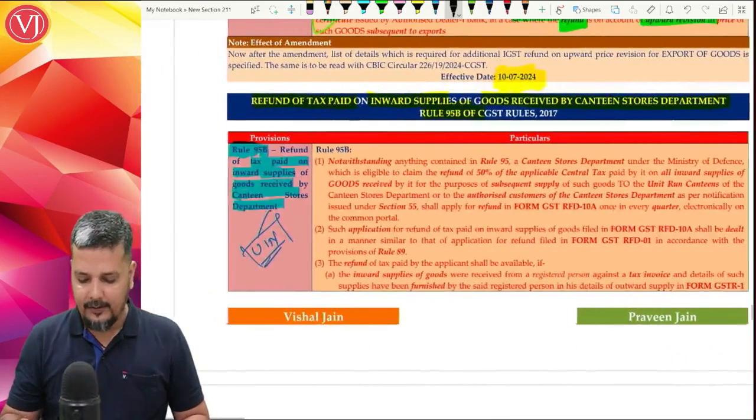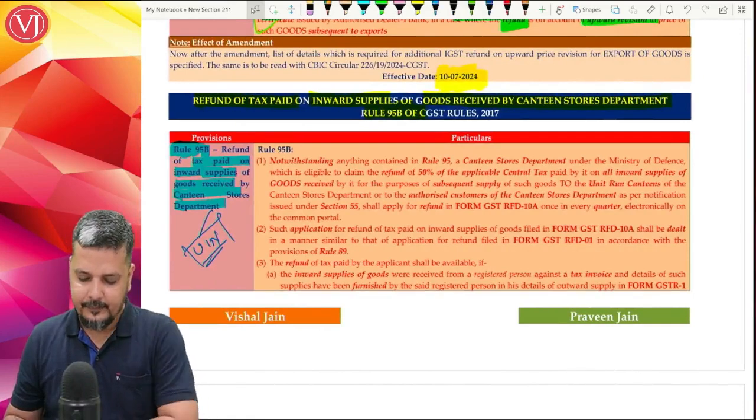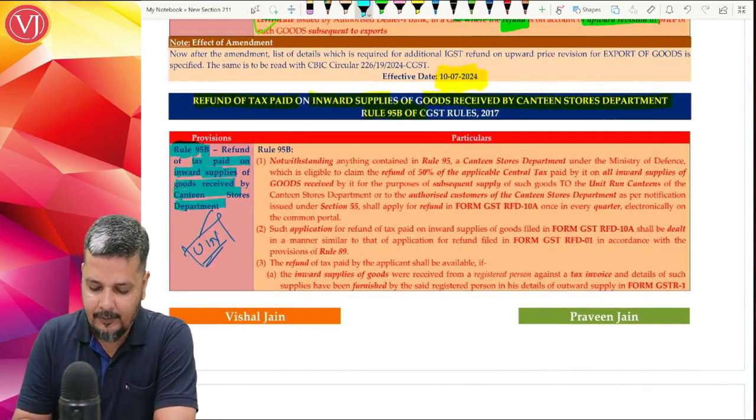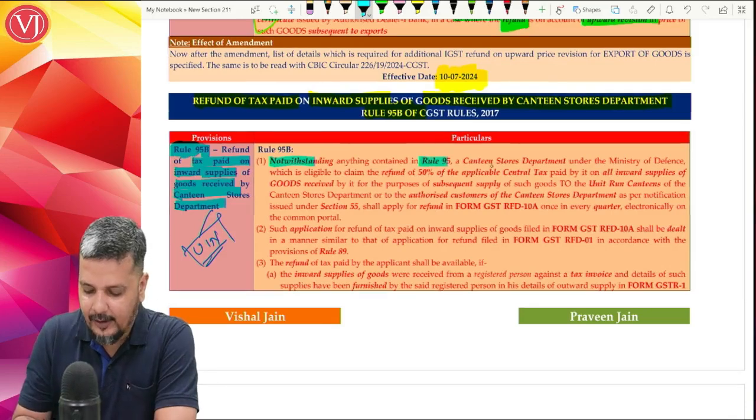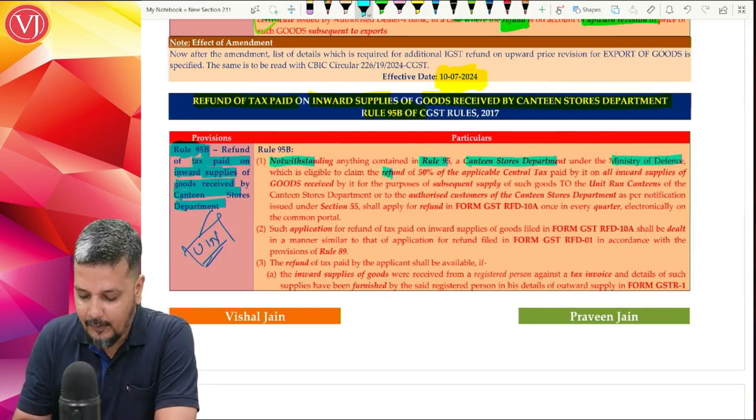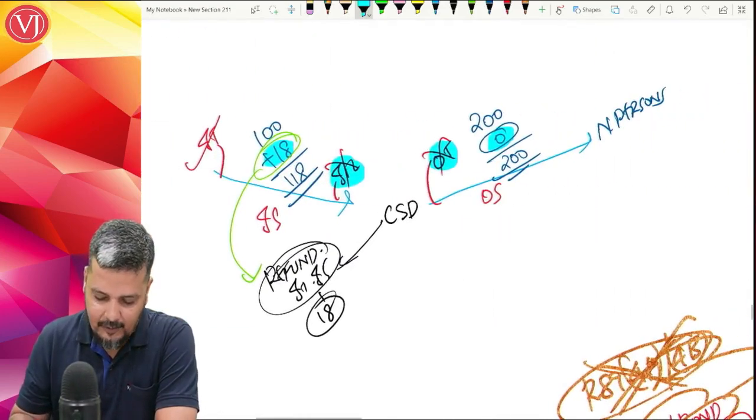Now, what is the procedure for them? Normally, the procedure is given in Rule 95, but here it is mentioned that notwithstanding anything contained in Rule 95, Canteen Stores Department under Ministry of Defence will not be eligible for entire refund, will be eligible for 50% refund. So I have to change small bit. Refund will not be of entire 18, refund will be of only 50%.